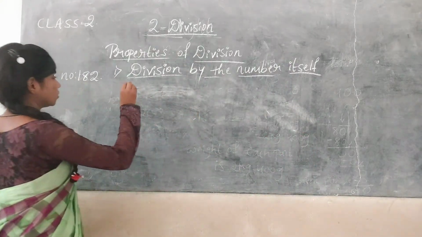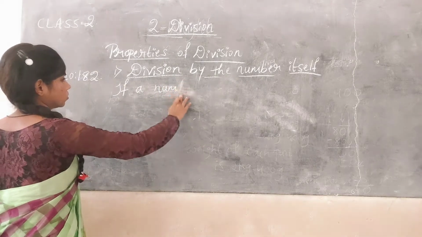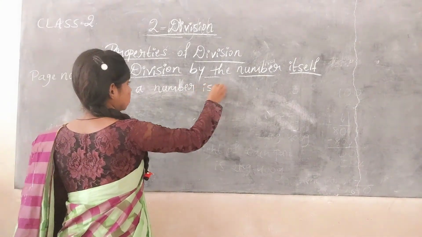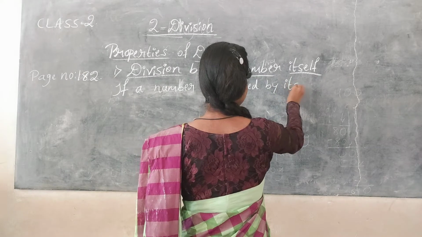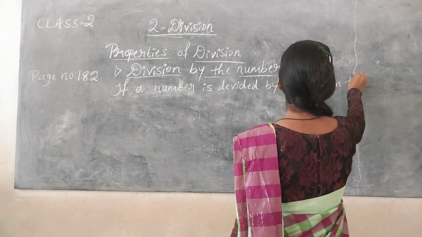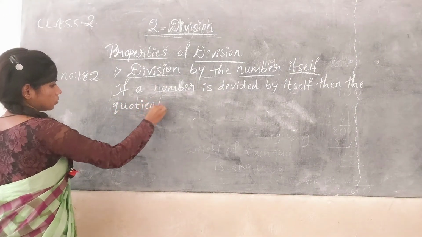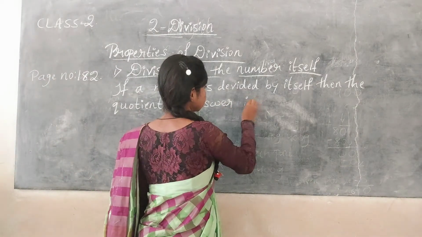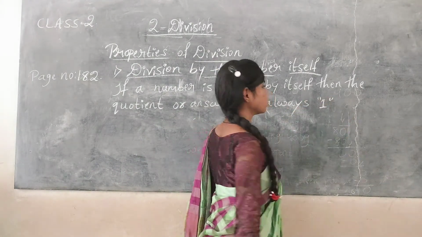So the first property states that if a number is divided by itself, then the quotient or answer is always 1.